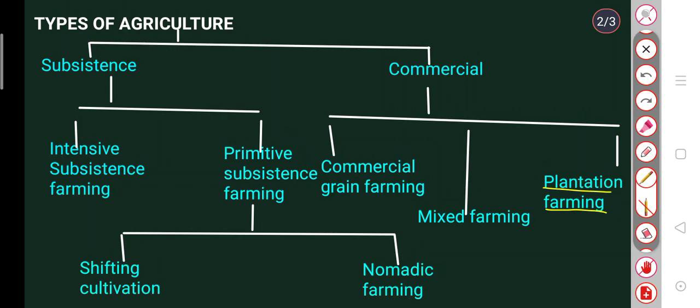Processing, the series of operations that change the form of the product, is required. The processing is done on the farm itself or in nearby factories. Banana plantations in the West Indies, tea, coffee and rubber plantations in India, and coffee plantations in Brazil are common.